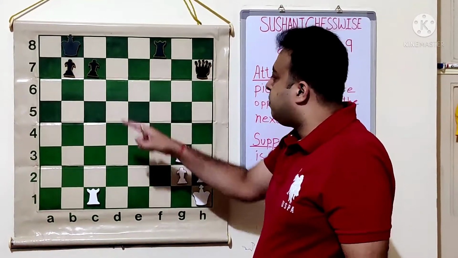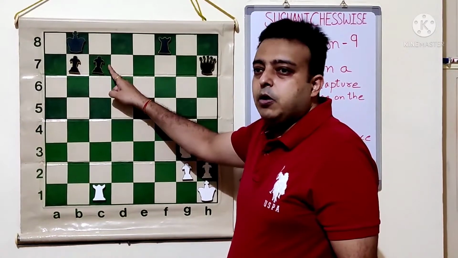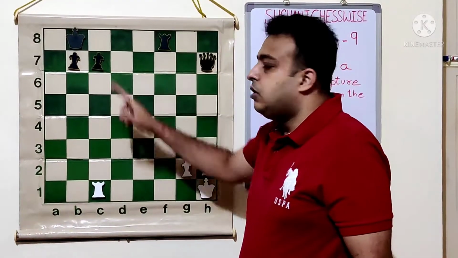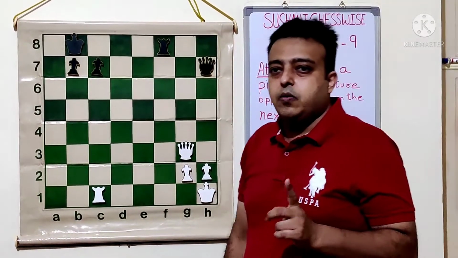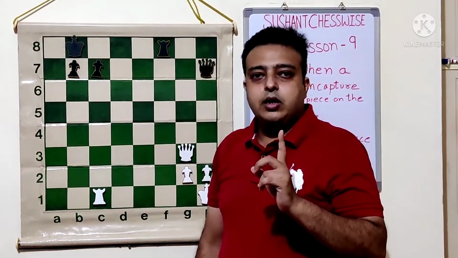And if we look at other pieces, immediately we can see that this queen is supporting the pawn. So two attacks and two supports. When such a situation is there where attacks and supports are equal, mostly we cannot capture it.